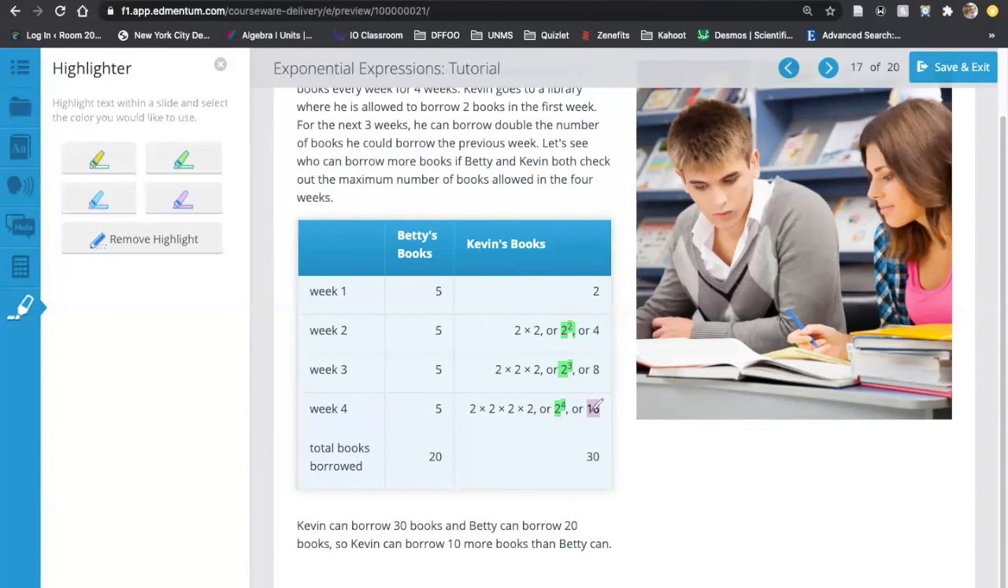So he borrowed 16 books, plus 4 books is 20, 8 and 2 is 10, so he can borrow 30 books altogether in 4 weeks, right? Sorry if I confused you guys. I was thinking this represented week 5, right? So after 4 weeks, he can borrow 30 books. After 4 weeks, she can borrow 20 books. So you can see here that the amount of books that Kevin can borrow is 30, all right? Any questions on this part here? Sorry if I confused you.